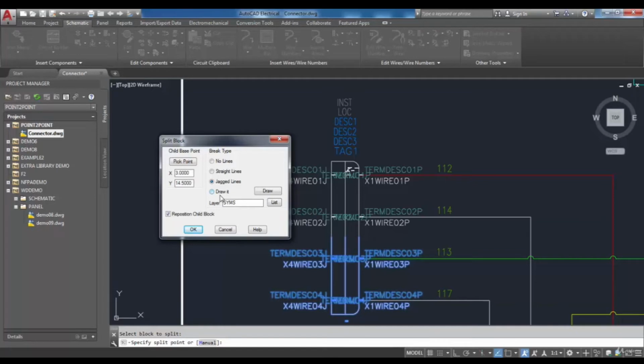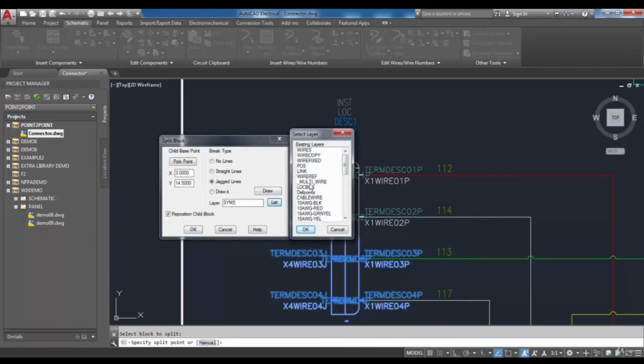You can change the layer type by choosing the List button, and in the opened window, you can see all the existing layers in this drawing, and you can select each one of them. At this moment, because I don't want to make any changes into layer, I select Cancel button.